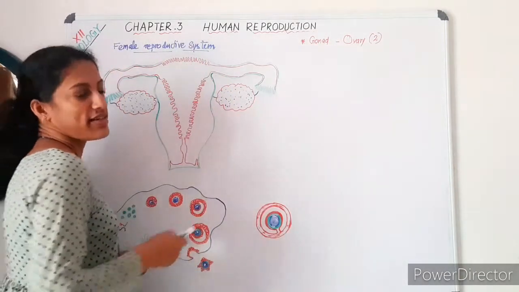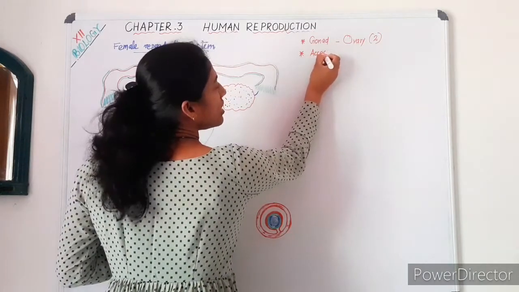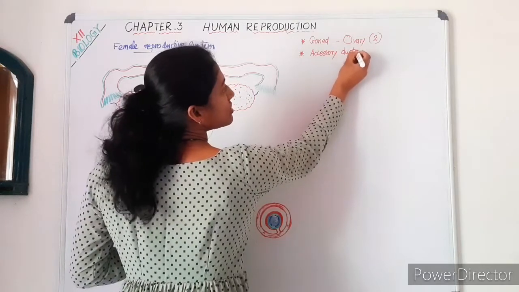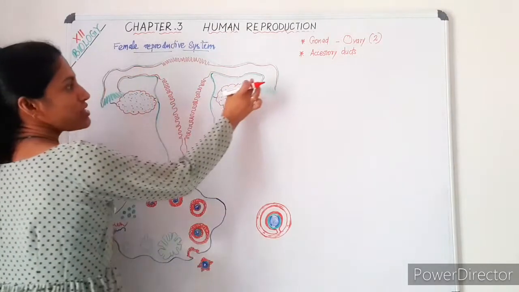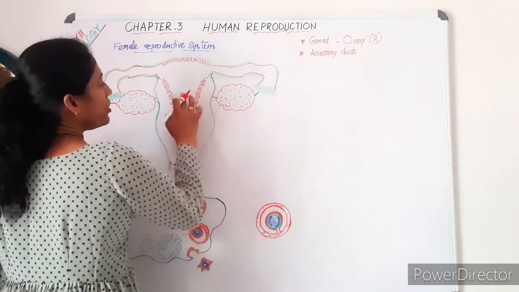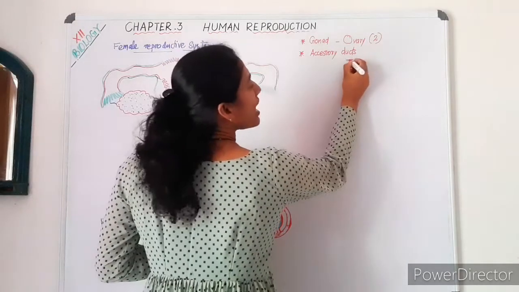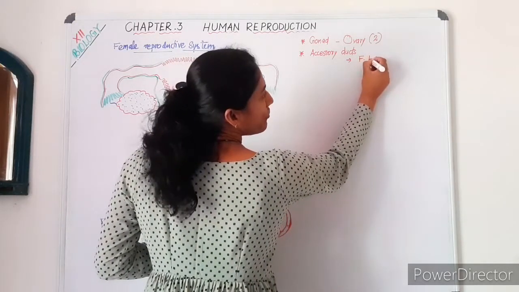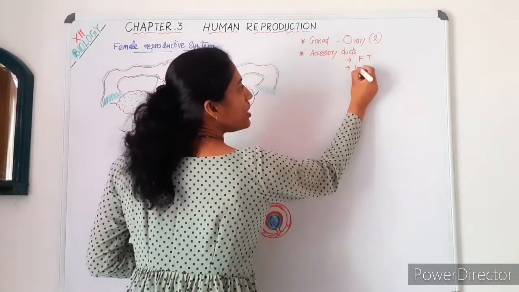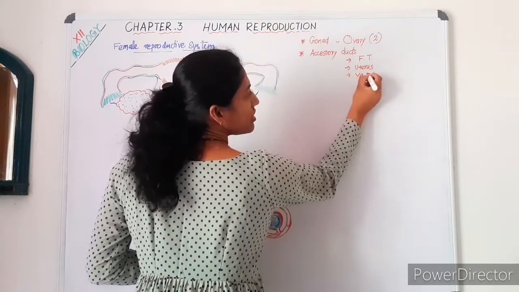Then next, there is the accessory duct system, which consists of the fallopian tube, uterus and vagina. Got it?